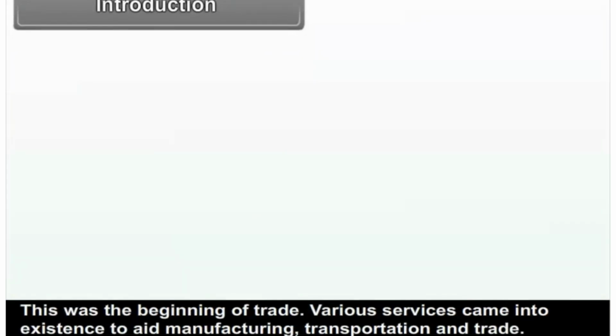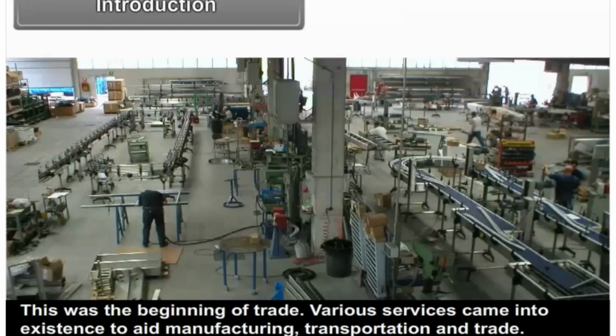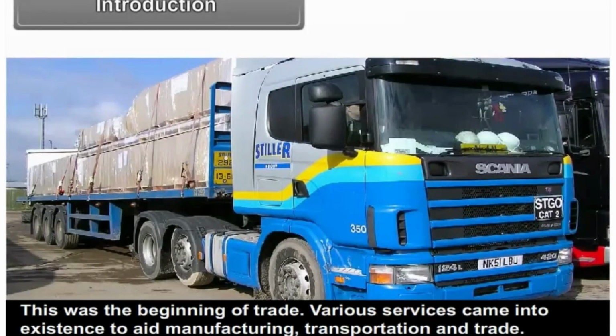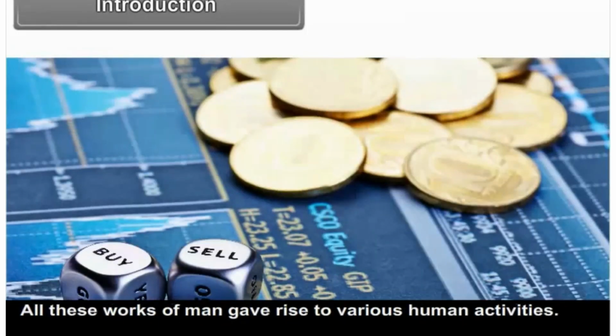Various services came into existence to aid manufacturing, transportation and trade. All these works of man gave rise to various human activities.